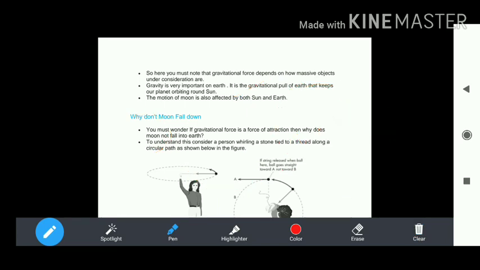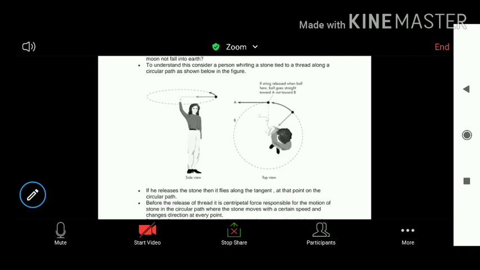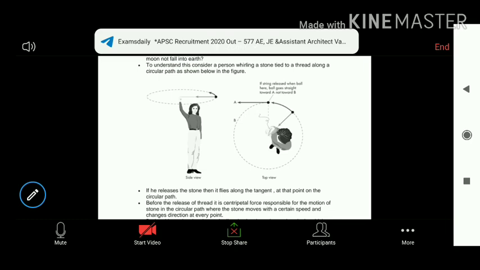To understand this, we'll give an example. In this diagram, one man is whirling a stone tied to a string along a circular path, as shown in the figure.